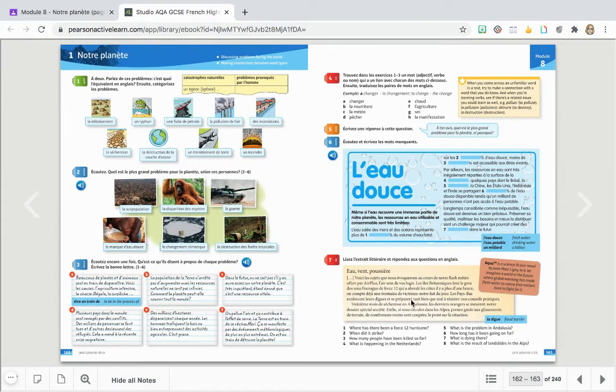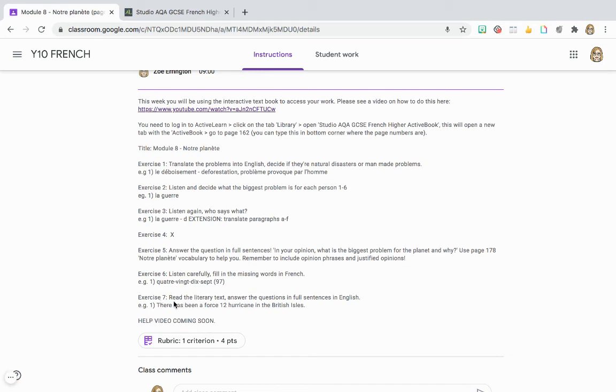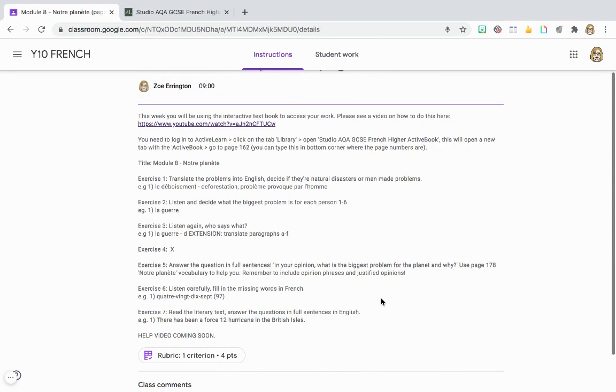Then our very last exercise, number 7, what I want you to do is read this text and then answer the questions in full sentences in English. So for example, number 1, where has there been a force 12 hurricane? You're going to read through it and write out an answer in a full sentence. So here we've got, for number 1, there has been a force 12 hurricane in the British Isles. Okay, so that is all you need to do.